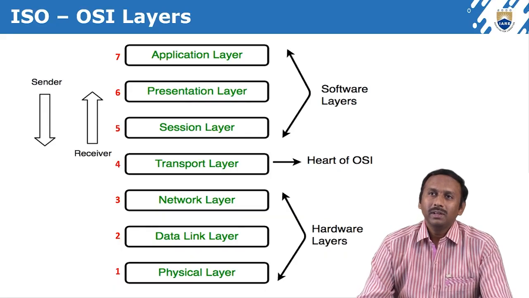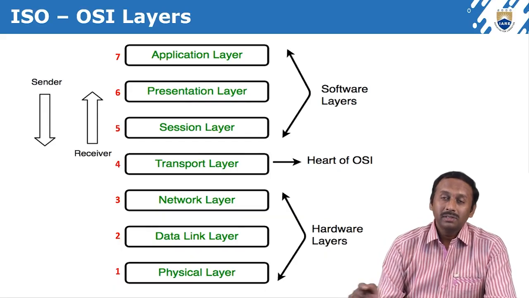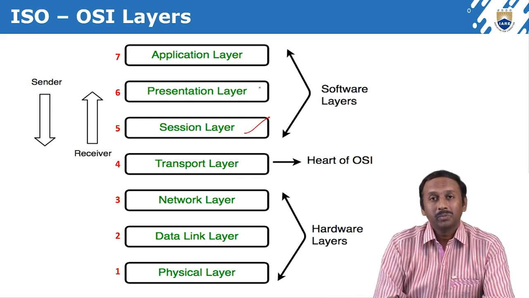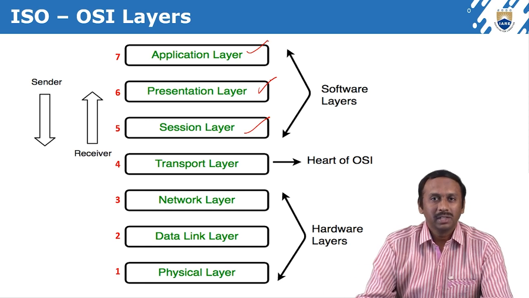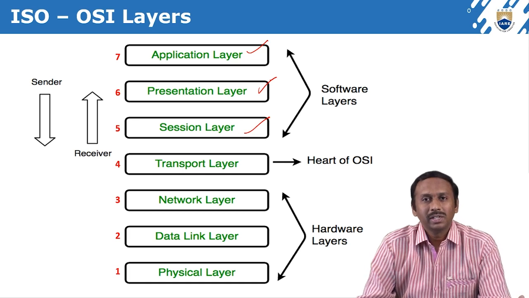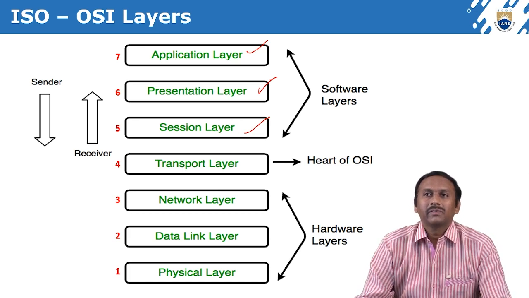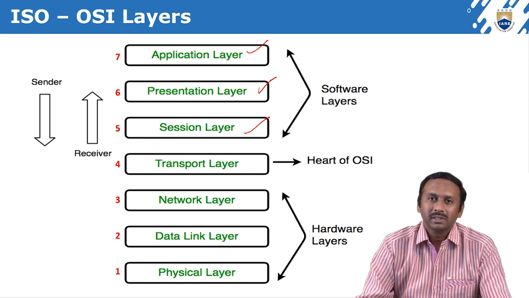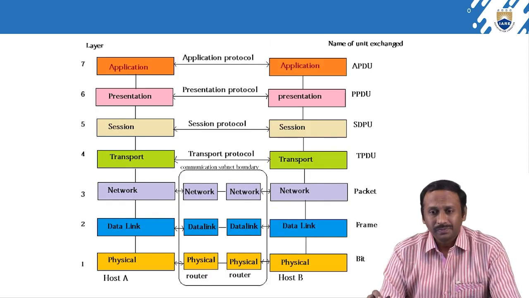There are three layers in the software layers. One is the session layer, then the presentation layer, and next is the application layer. We will see what a session layer is, what a presentation layer is, what an application layer is, what their functionalities are, and how the data will be represented in each layer.